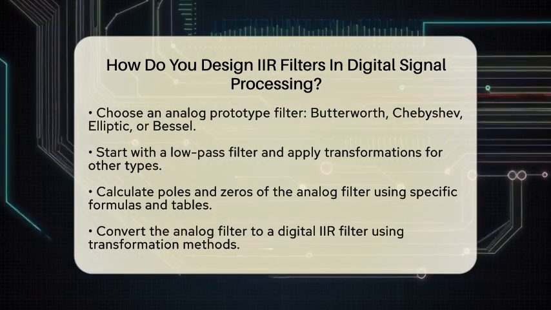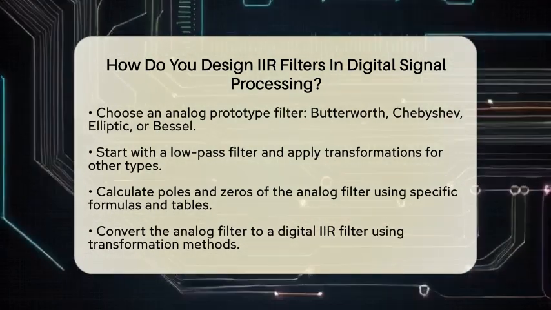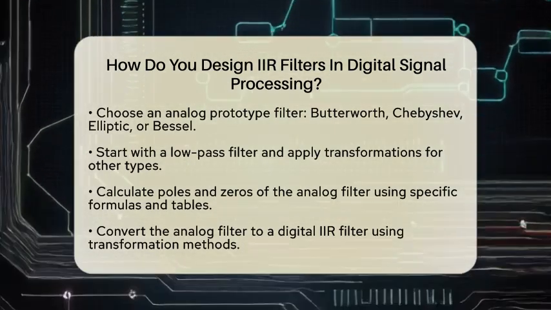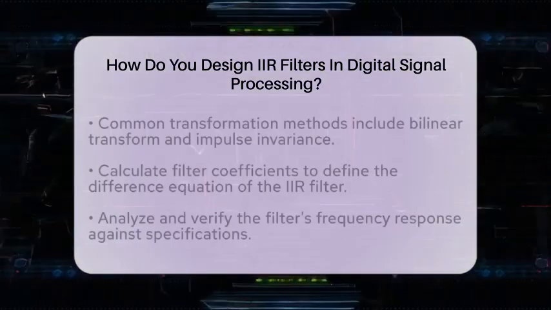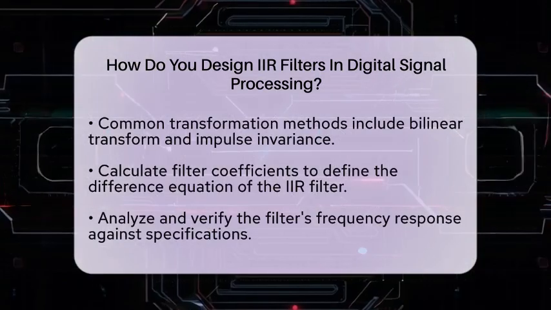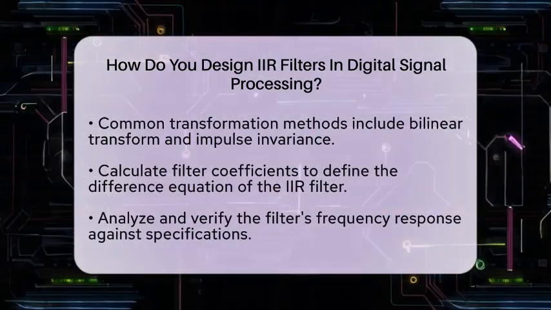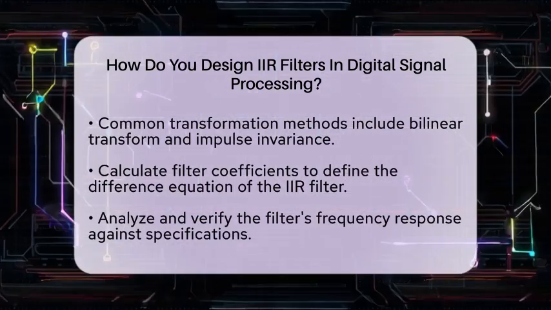The most common is the bilinear transform, which maps the analog S-plane to the digital Z-plane. This method preserves stability and avoids aliasing by warping the frequency axis. Another method is impulse invariance, which samples the impulse response of the analog filter to create the digital version. However, be cautious, as this can introduce aliasing if high-frequency components are present.